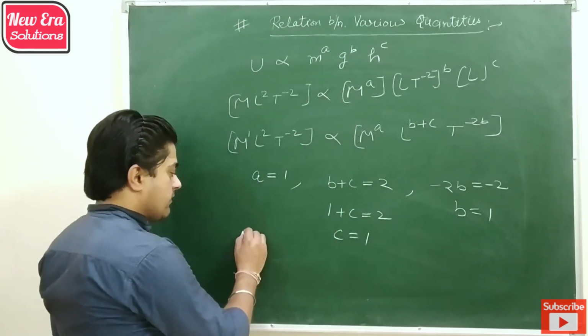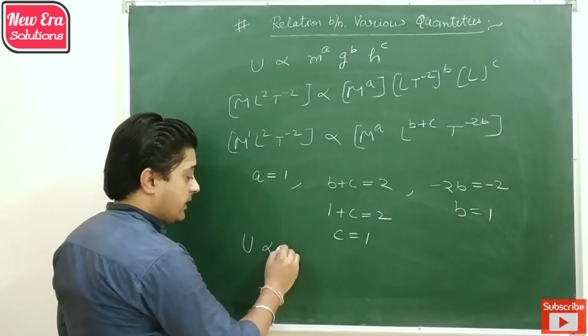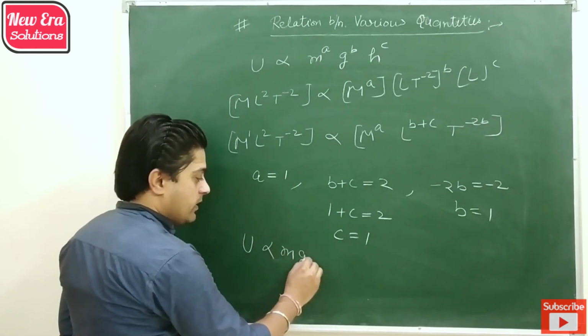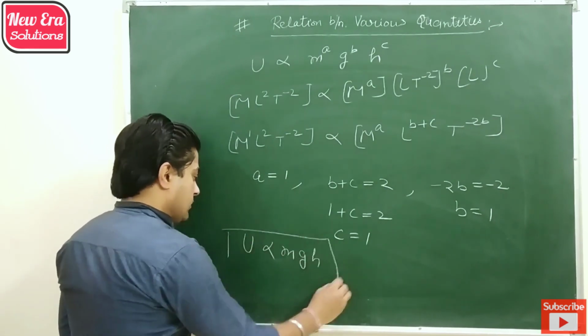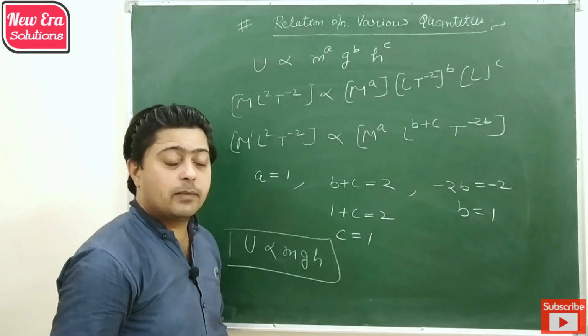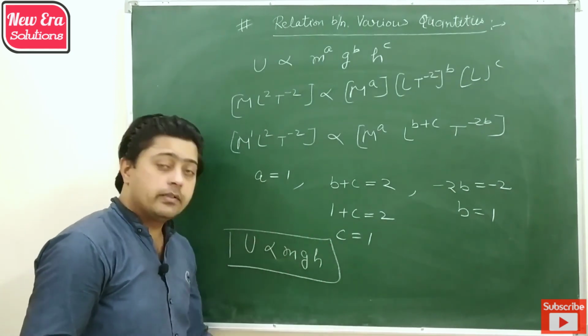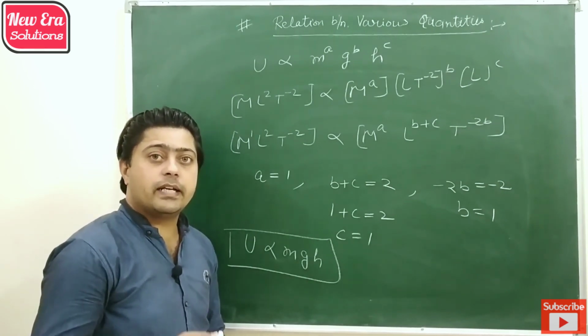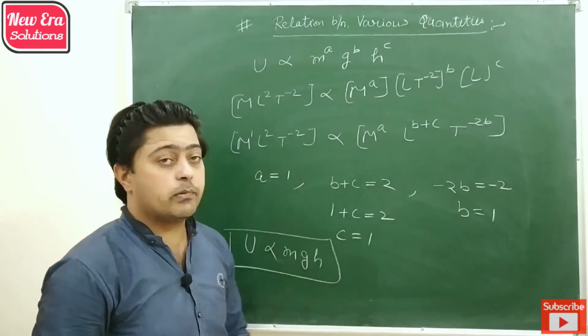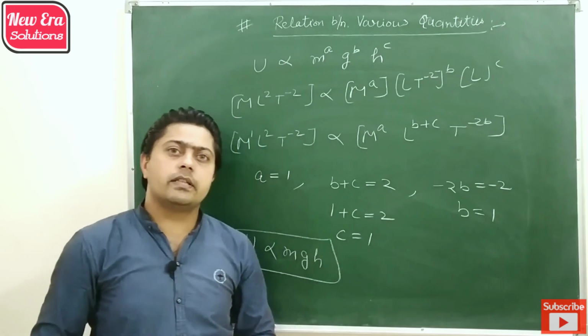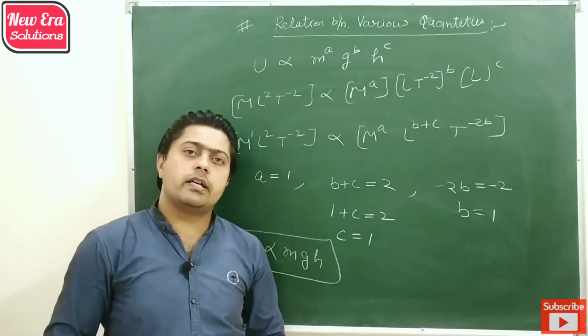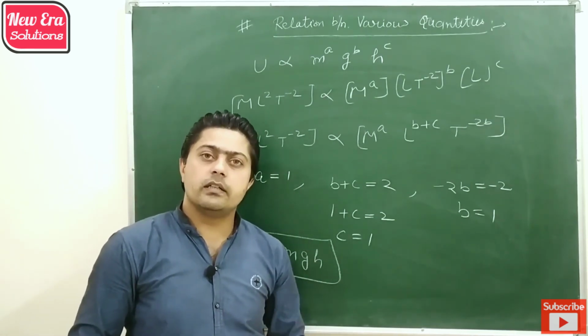By putting these values in the above equation, we get m¹g¹h¹. So the potential energy of an object depends on mass, gravity and height according to this concept. We can apply the same concept on various dependencies in which a physical quantity depends on other physical quantities.